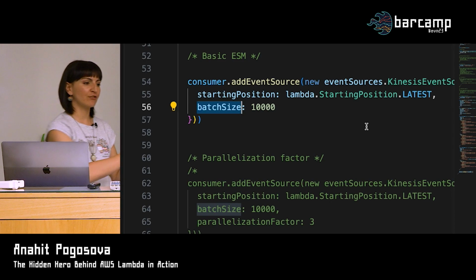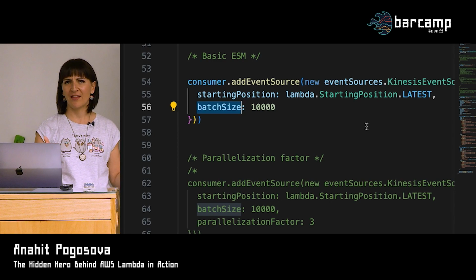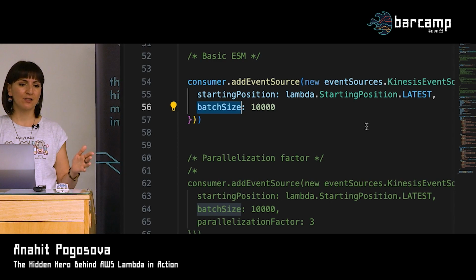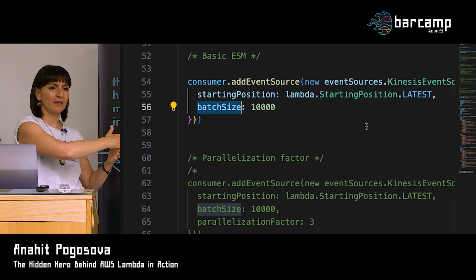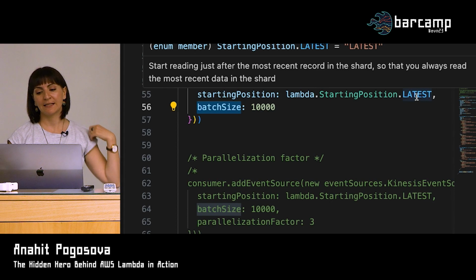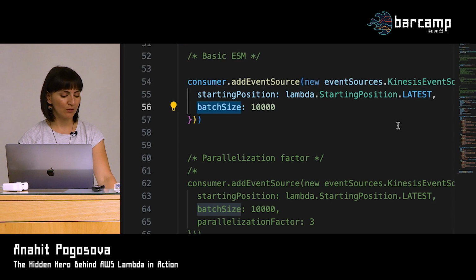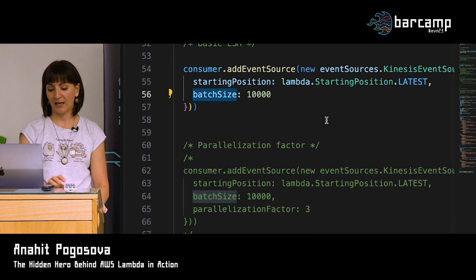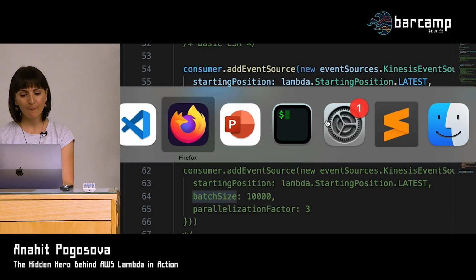Or it can replay the entire stream. I think it's called trim horizon or something like that. So it will start from the very beginning, the oldest data that you have in the stream, and then continue from there. But in all our examples, we will use latest, so the most recent records that you were writing to the stream. And we will be playing a bit with these batching parameters later, but you can see it's very simple to configure.